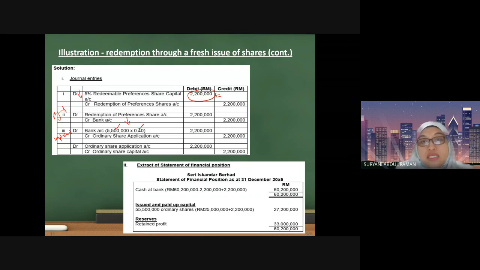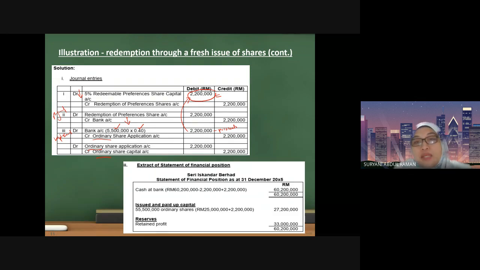So the amount, this is the proceeds. So the proceeds from the share is equal back to the amount of shares that you reduced, 2,200,000. So you are going to credit the ordinary share application, and then you are going to close the ordinary share application and transfer to the ordinary share capital. Remember, you are issuing ordinary shares.